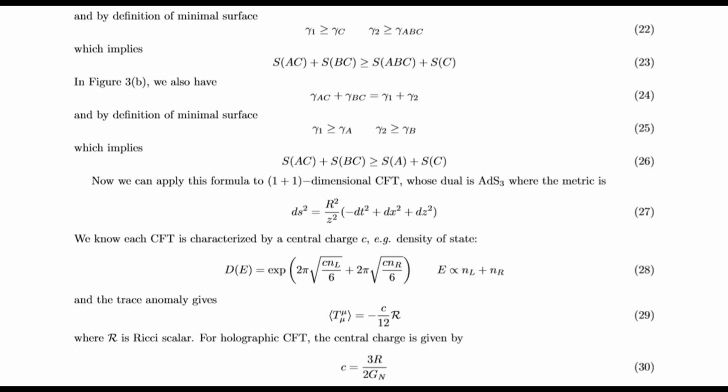Now we can apply this formula to a 1 plus 1 dimensional CFT whose dual is AdS3, where the metric is this. We know each CFT is characterized by a central charge c, density of states, and the trace anomaly gives this, where R is the Ricci scalar for holographic CFT. The central charge is given by this.